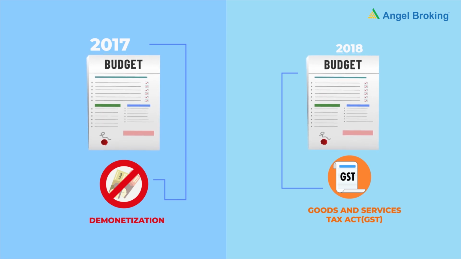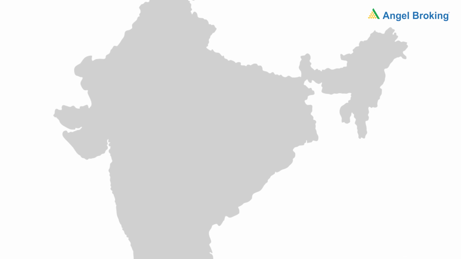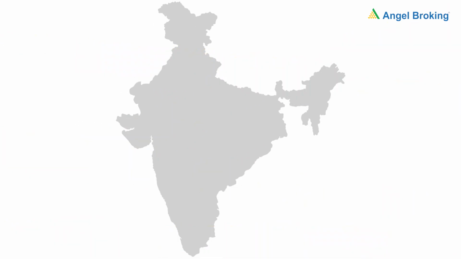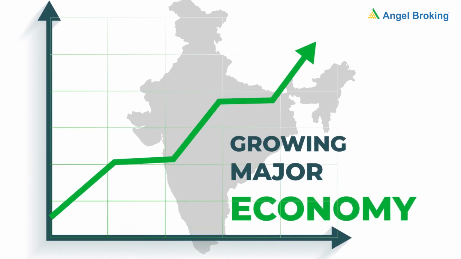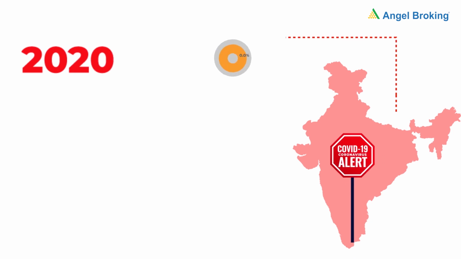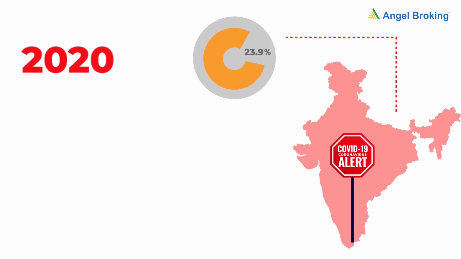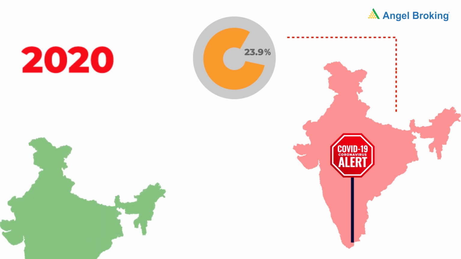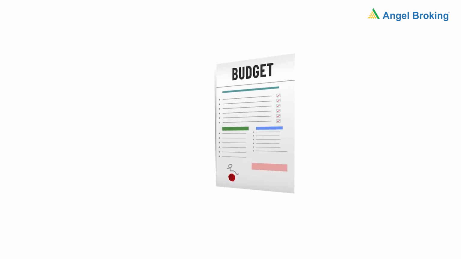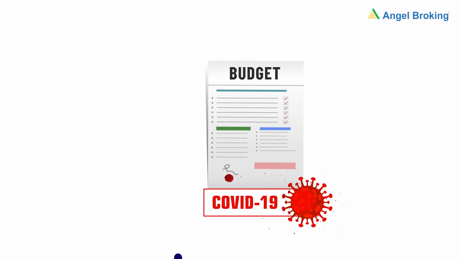Similarly, this year's budget will be important as it will be the first budget after the COVID-19 pandemic hit our country. India was one of the world's fastest growing major economies before COVID-19, but in 2020, our economy also shrank the most. In Q2 2020, for example, the Indian economy contracted by 23.9%. This was the sharpest global contraction and the worst quarterly number since India started sharing the numbers in 1996. The 2021 budget will have to face the challenge head-on.